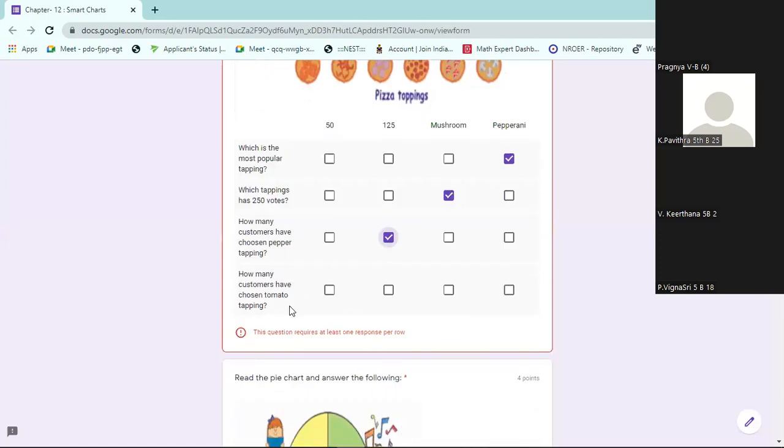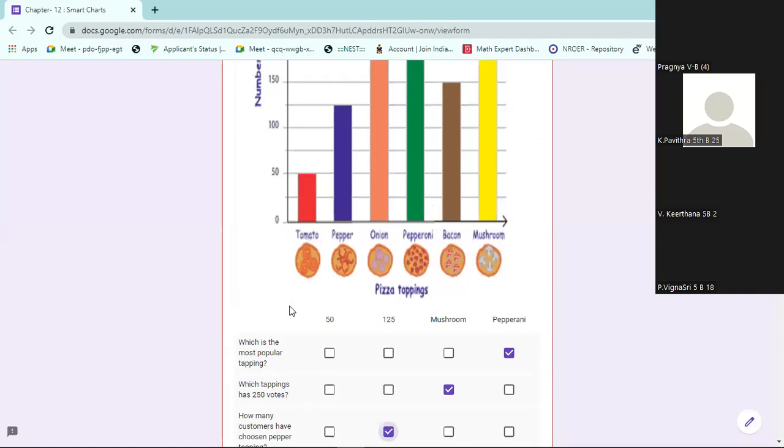Next, how many customers have chosen tomato topping? Tomato topping, only 50 chosen.